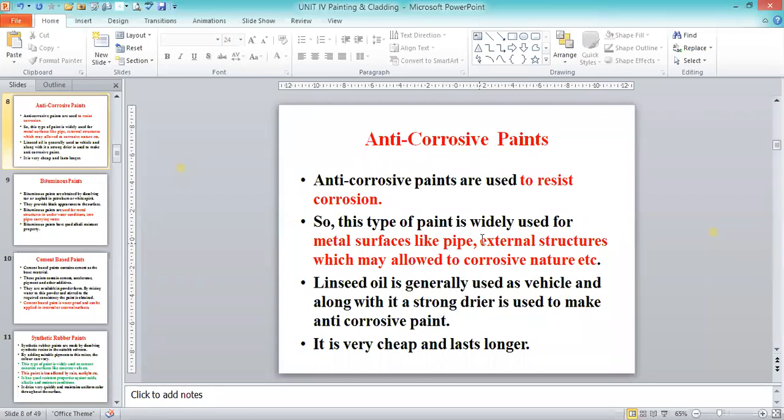Metal surfaces like pipes or external structures may be corrosive in nature. The main objective is to resist corrosion on metal surfaces like pipes and external structures, so we use anti-corrosive paints. For drain pipes, nowadays we use plastic pipes; earlier we used asbestos pipes, and then galvanized pipes. In those cases, we'll go for the anti-corrosive paints.